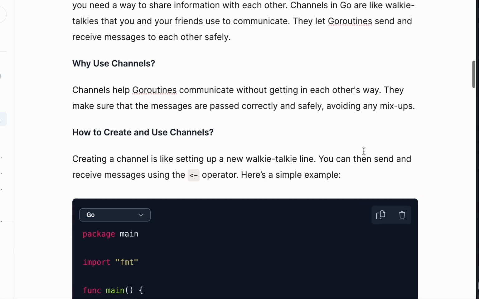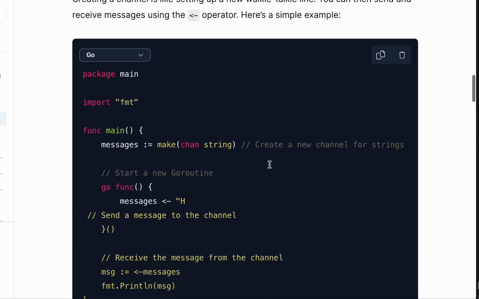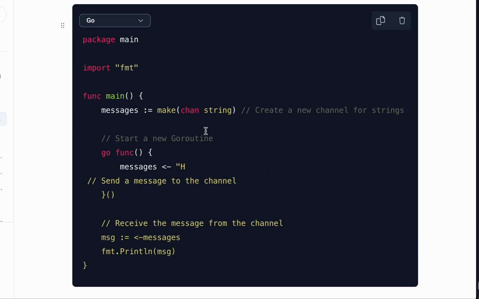So let's see how to create channels now. Let's look at this code here, how to create channels. This is how to make a channel. You specify make, then chan, then the data type. If it is string, boolean or integer, you specify it, the type of information you want to pass to this channel.